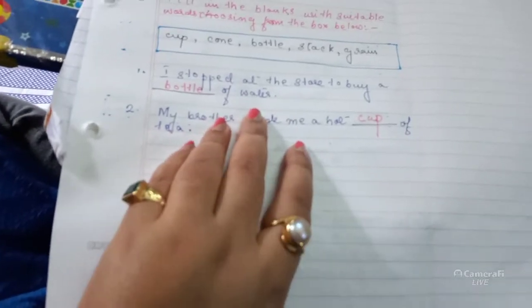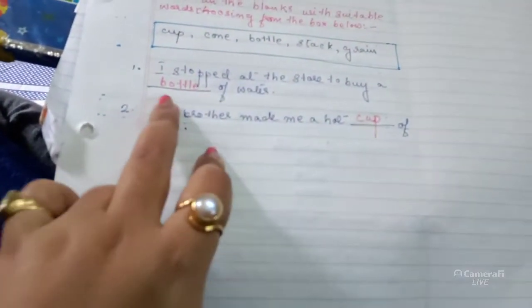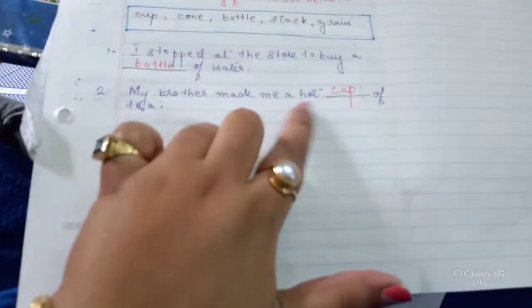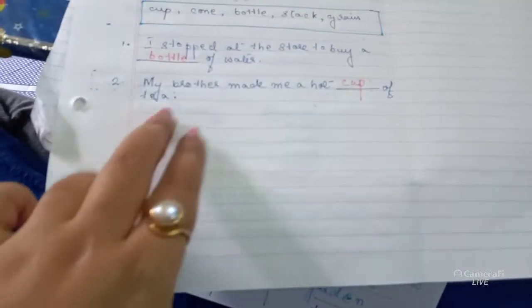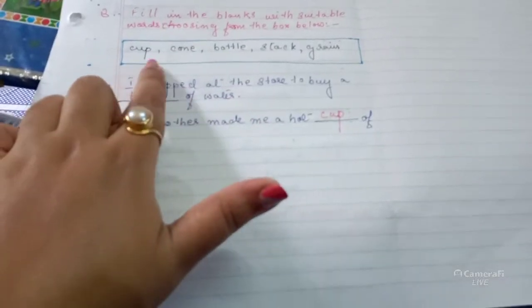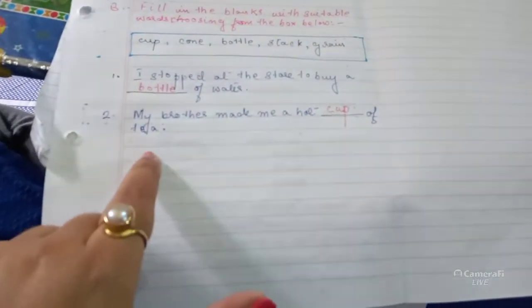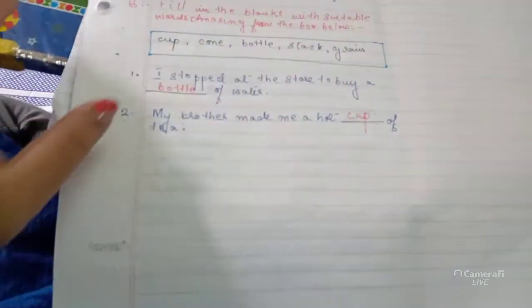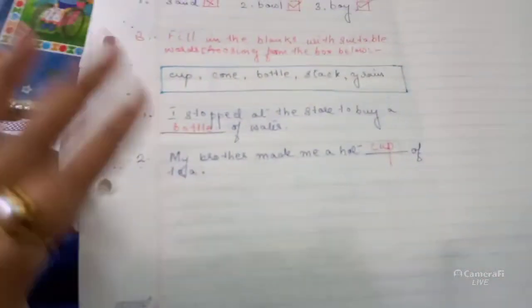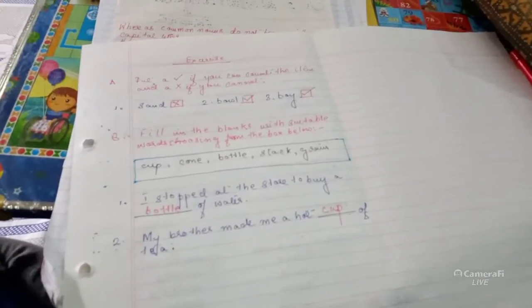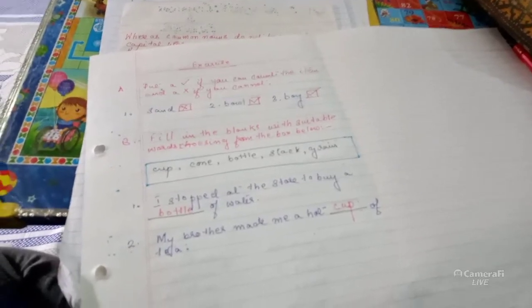What is most suitable for this? Bottle of water. So I have written over here bottle of water. My brother made me a hot dash of tea. So cup is most suitable for tea. Tea is also an uncountable noun. So in this way you will do the entire worksheet that I am going to send you today.